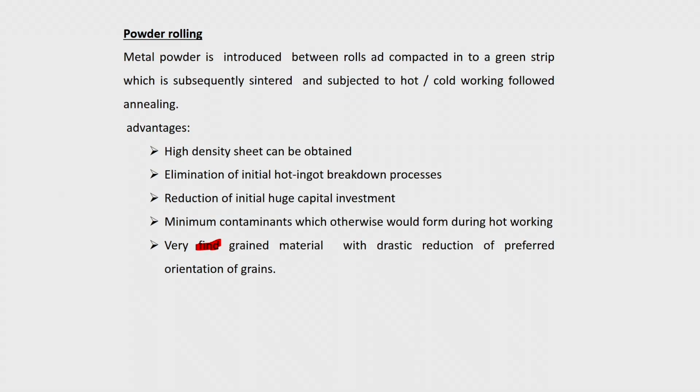And then very fine grains, the material with the drastic reduction of preferred orientation, because in metallic material you continuously do rolling operation along a certain particular direction. At the end you may find there is a preferred orientation, that means the specific crystallographic crystal planes will get aligned along some particular direction, that is called the preferred orientation. That will result in directional properties for the metal.